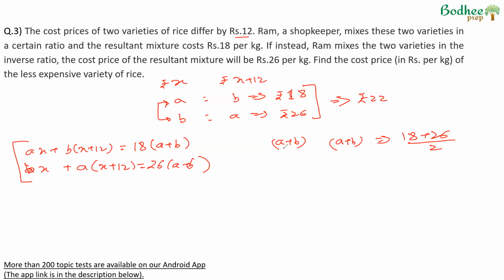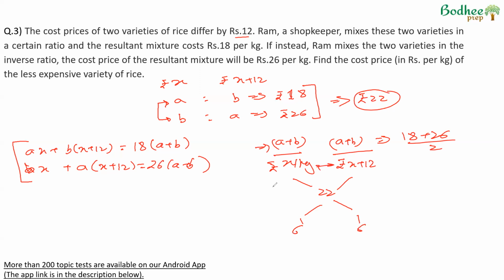Now, if we look at the combination, this 22 rupees per kg mixture has A plus B kgs of rice, of which is rupees x per kg, and it has A plus B kgs of rice, which is rupees x plus 12 per kg, and overall price is 22. So when these two are mixed in the ratio 1:1, we get the price as 22. So we can easily say that both these prices will be equidistant from 22. Since the difference between them is 12, we can say that the difference here will be 6 and here will be 6. So this will be 16 and this will be 28.